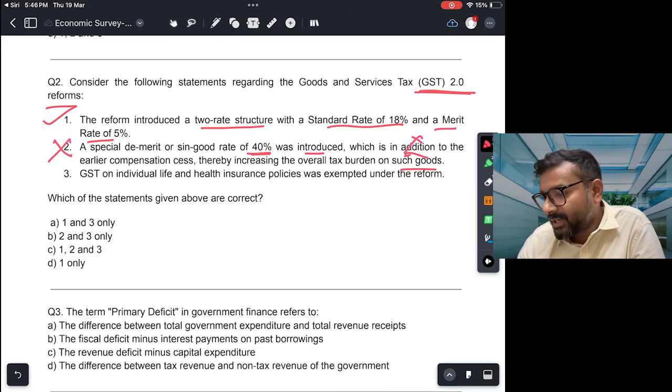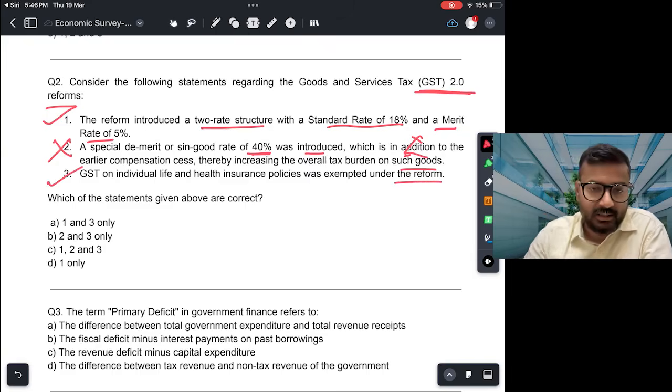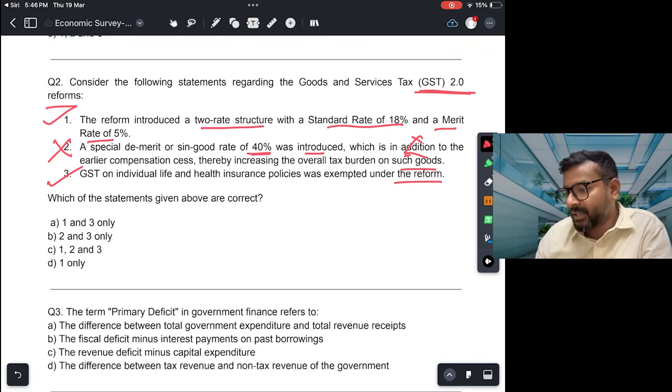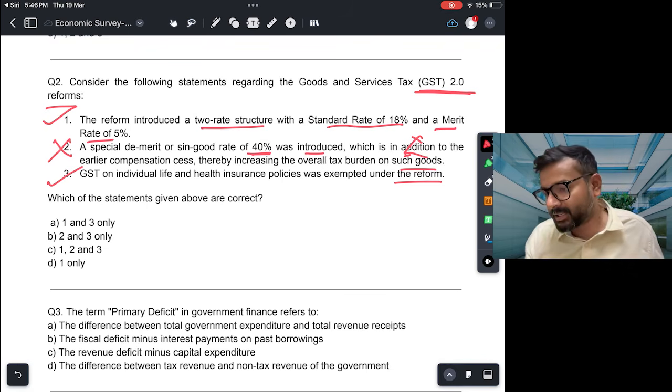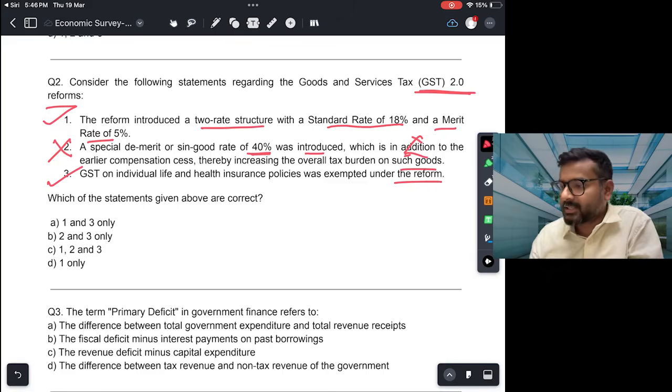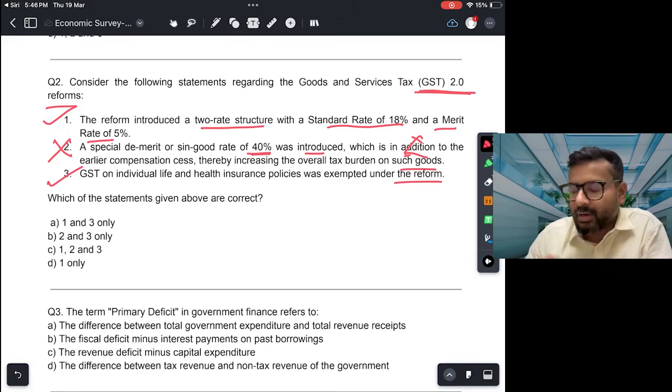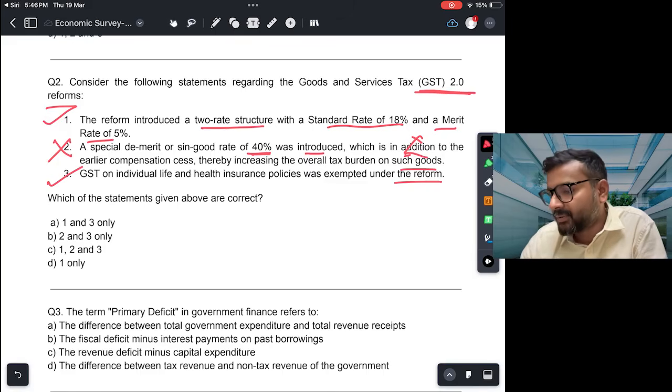GST on individual life and health insurance policies was exempted under the reform. This in fact is correct. The GST on insurance policies has been exempted, 0% GST will be levied, so that it becomes more affordable and people opt for life and health insurance policies. So the correct statements are 1 and 3. A.